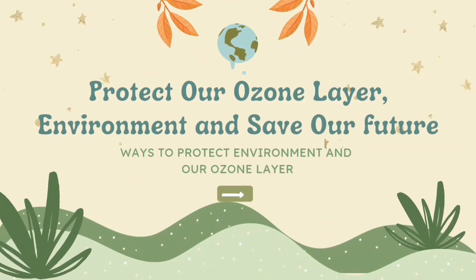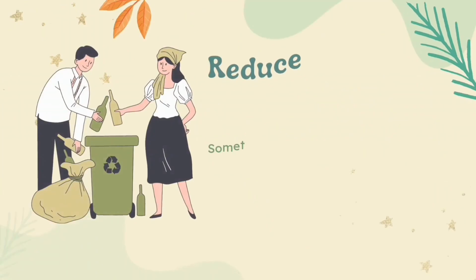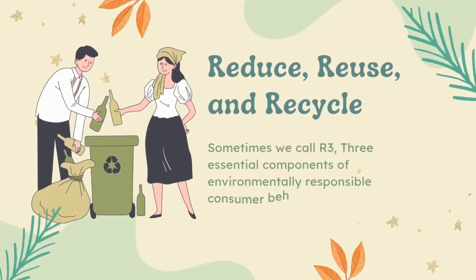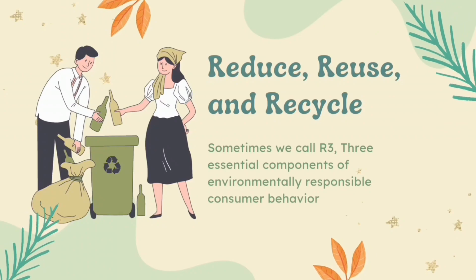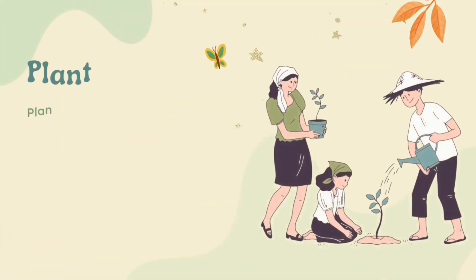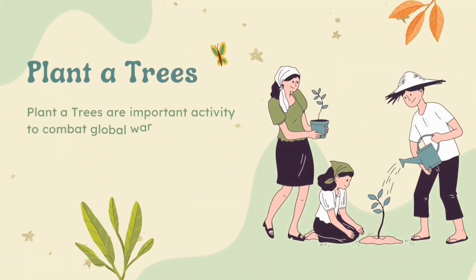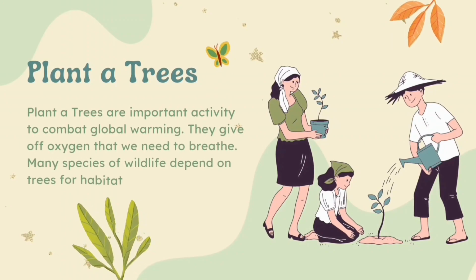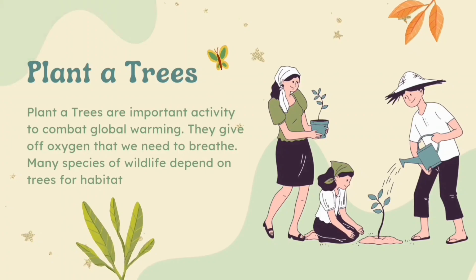Ways to protect the environment and our ozone layer. Reduce, reuse, and recycle. Sometimes we call it 3R, three essential components of environmentally responsible consumer behavior. Plant trees. Planting trees is an important activity to combat global warming. They give off oxygen that we need to breathe. Many species of wildlife depend on trees for habitat.